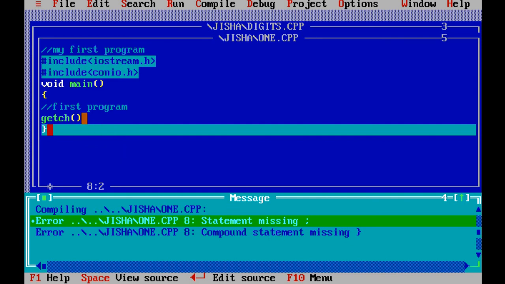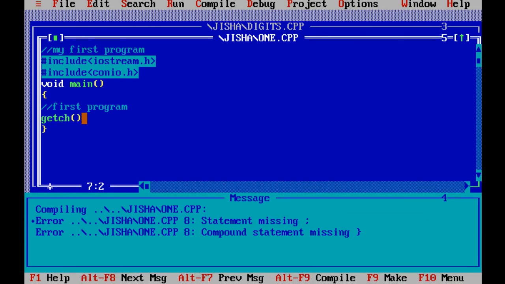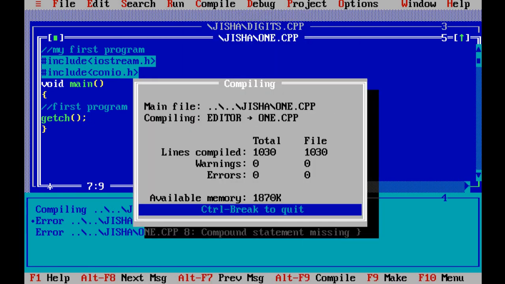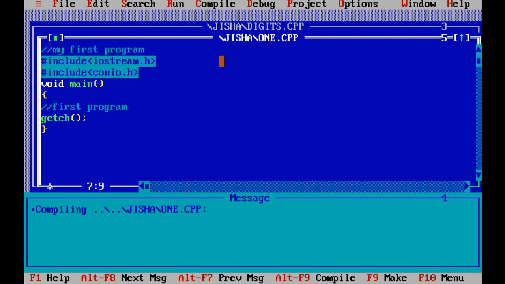Then you can correct that error. What is the process of finding and correcting the error? That is called debugging. That is, the compiler is doing the debugging process, removing the bugs from the program. Now again put the semicolon. Now no errors. After compiling, we need to execute the program. In this program there is no output because we didn't write any output statement or input statement. So you cannot see any output.